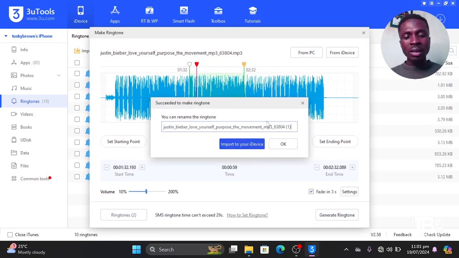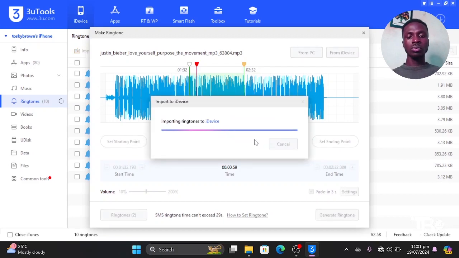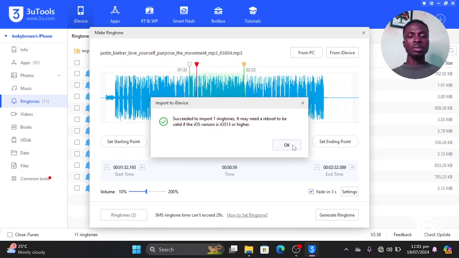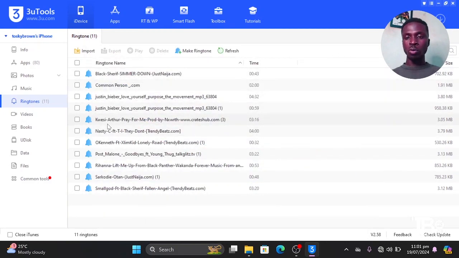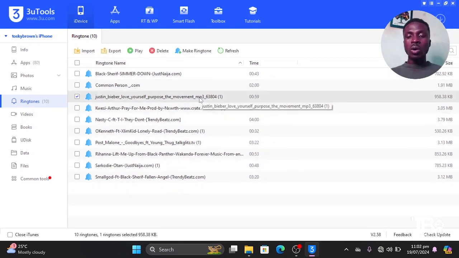After I click on generate, I'll just click on Import to your iDevice. So I click on Import to your iDevice. Then the ringing tone is added. Let me close this and call the phone, so that I can hear the ringing tone ahead.